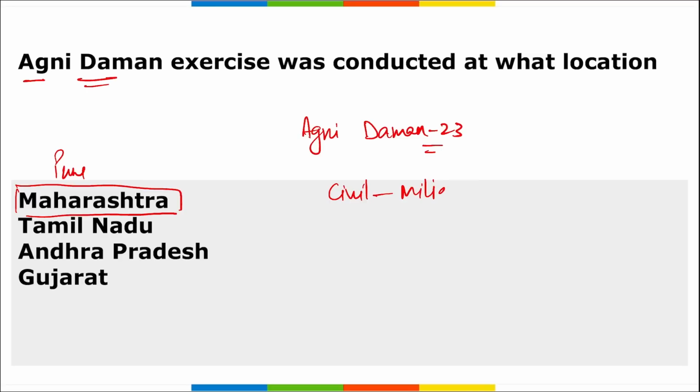In Pune, Maharashtra. This exercise showcased the teamwork of all the firefighting resources available with the military and civil establishment in Pune. The reason is that the extremely high temperature conditions in and around Pune have severely increased the fire hazard factor. So in order to overcome this disaster situation, this exercise was held which utilized the capabilities of combined forces of all the agencies including military and civil to combat fire together. Correct? So it was held in Pune, Maharashtra.